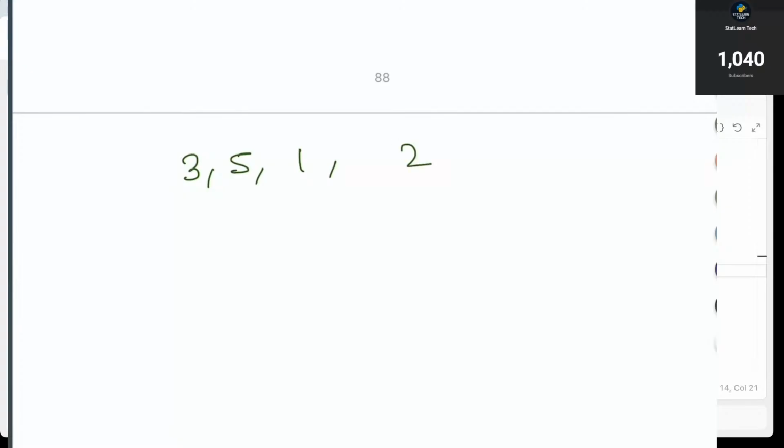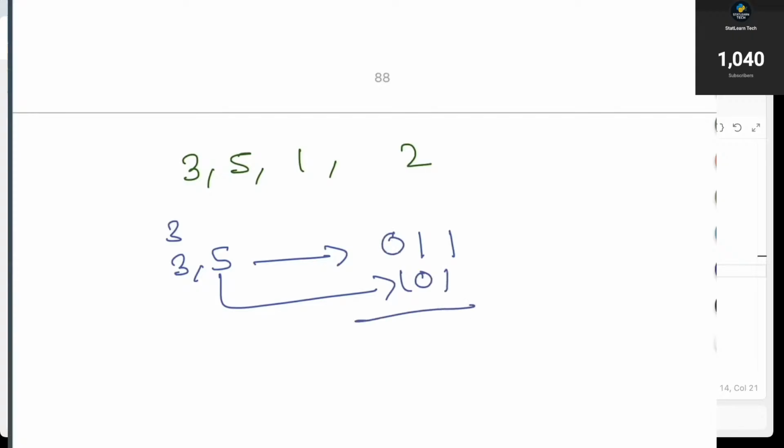If you're creating subsets, the first subset you created is 3, then the next subset you created is 3 comma 5, right? For 3 comma 5 you will notice that for 3 the bitwise or is 1 1, for 5 the bitwise or is 1 0 1. When you sum it, it will be 1 1 1, which is actually equal to 7, right?